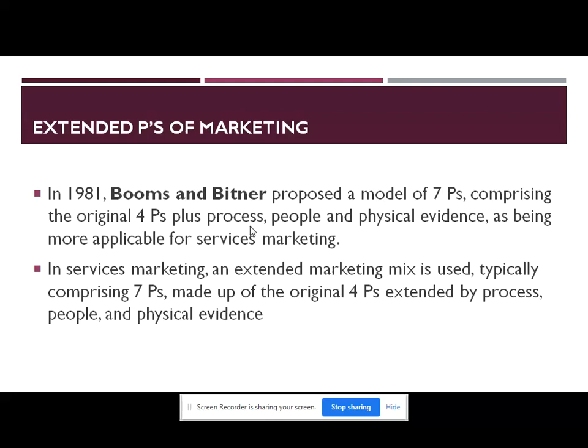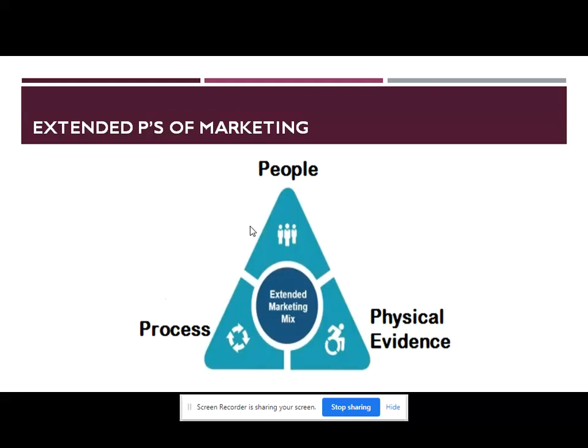Process, people, and physical evidence are more applicable to services marketing, and less applicable to goods. In services marketing, an expanded marketing mix is used, typically comprising 7 Ps, made up of the original Ps extended by process, people, and physical evidence.